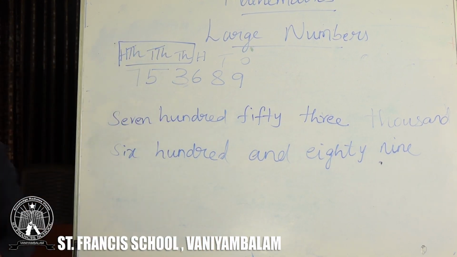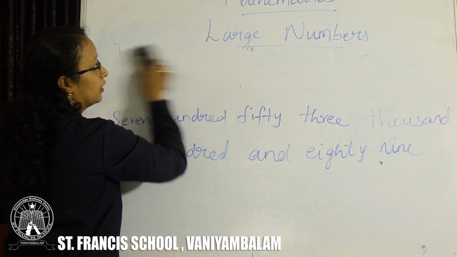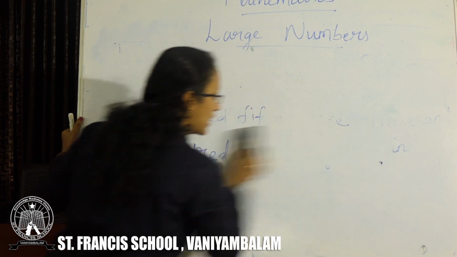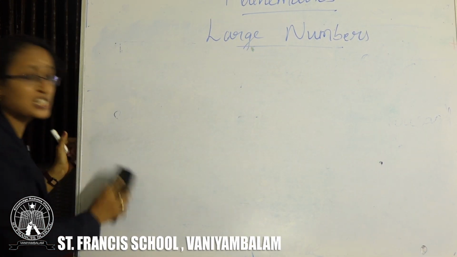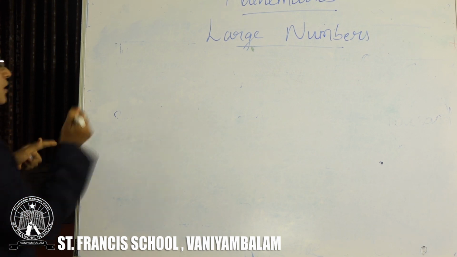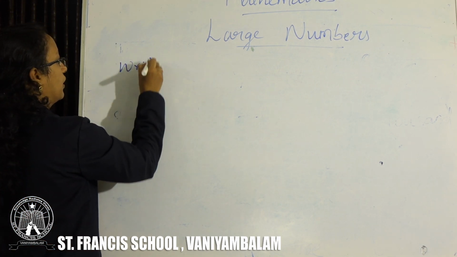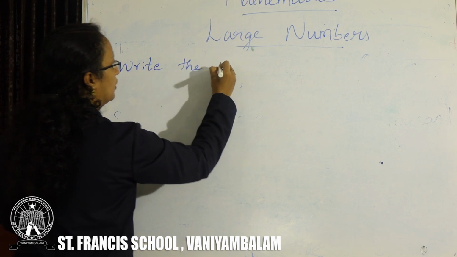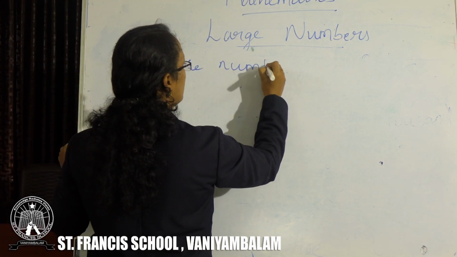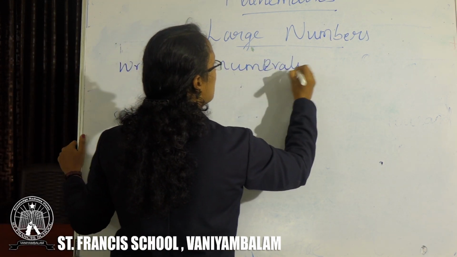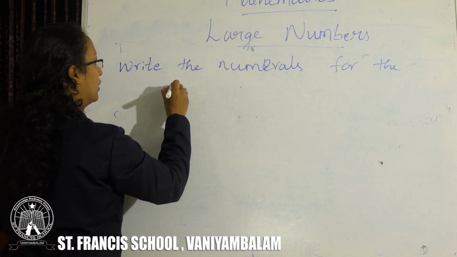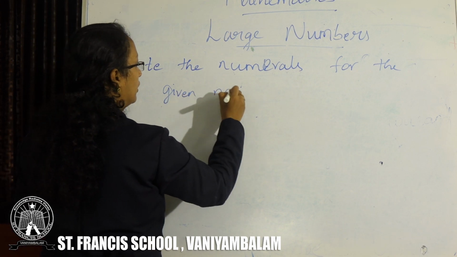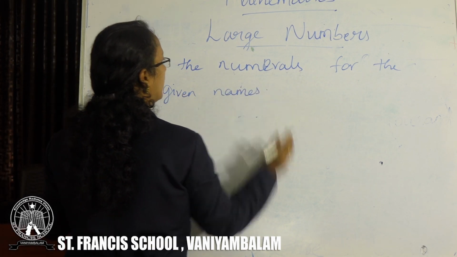So this is how you will write the number names. Next, we are going to study how to write the numerals for the given number names. How will you write the numerals for the given number names?